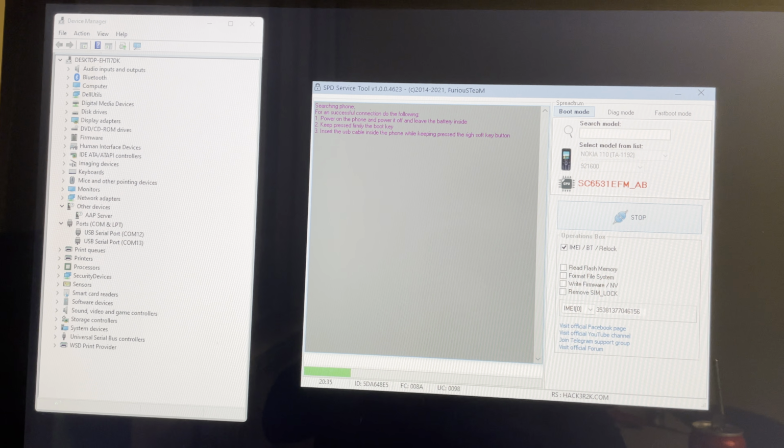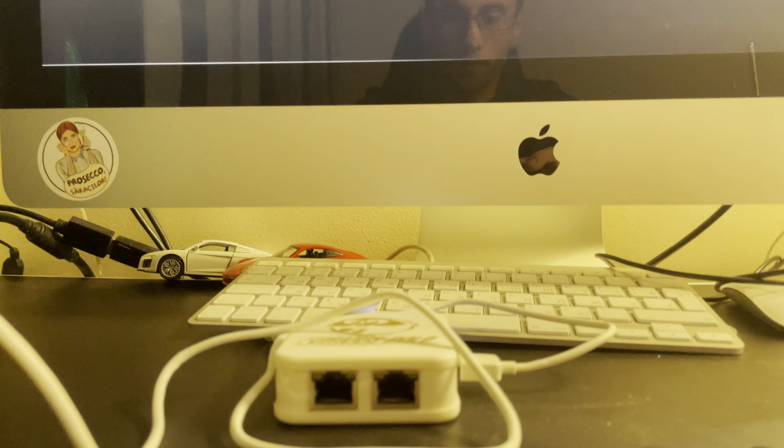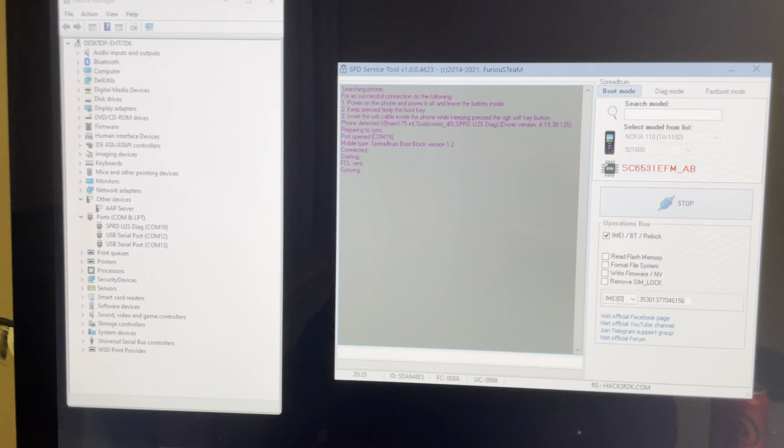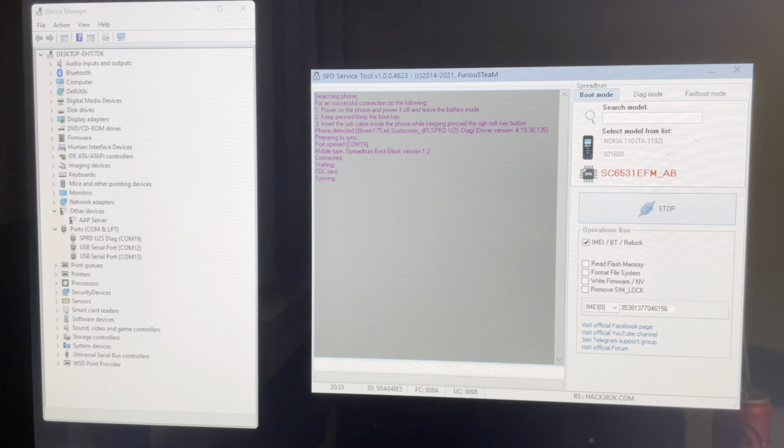I'm going to connect the powered off phone to the USB cable while keeping pressed the right soft key button. So right soft key button, going to connect the USB, and if everything is okay, the software detects the mobile and the repair process starts.